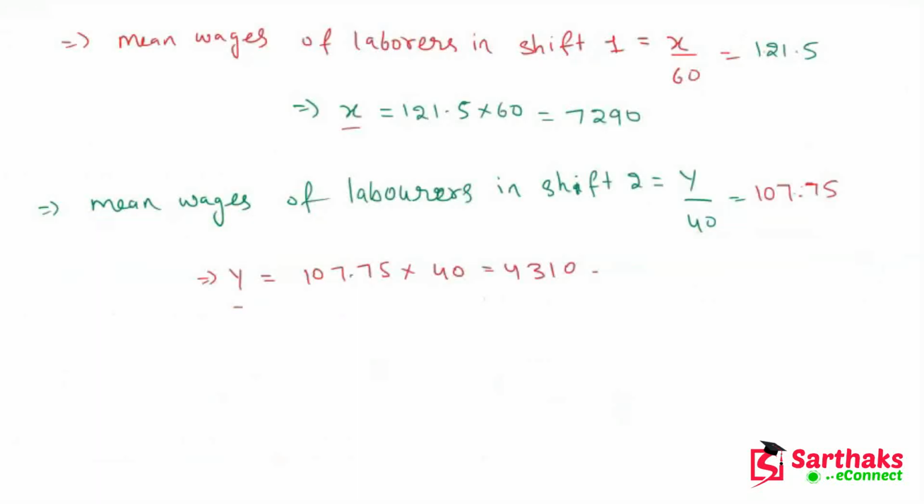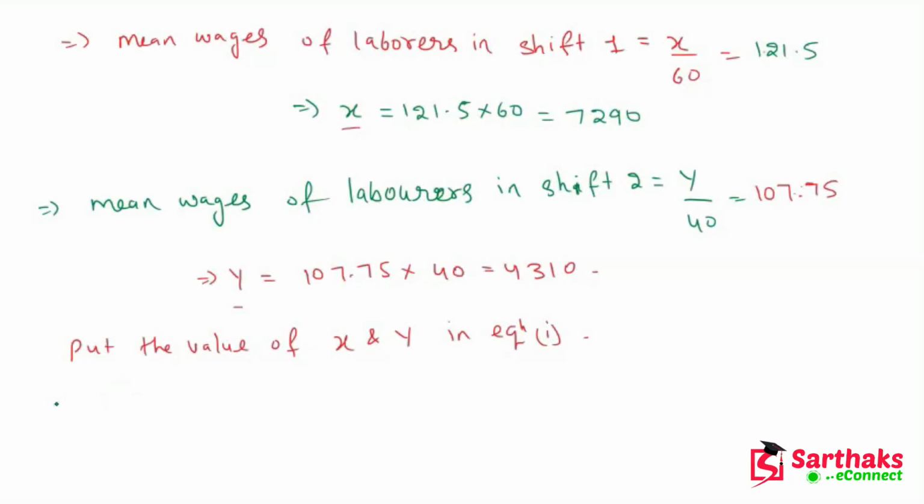Now we have X and we have Y, so we can easily find Z. Put the value of X and Y in equation number 1.